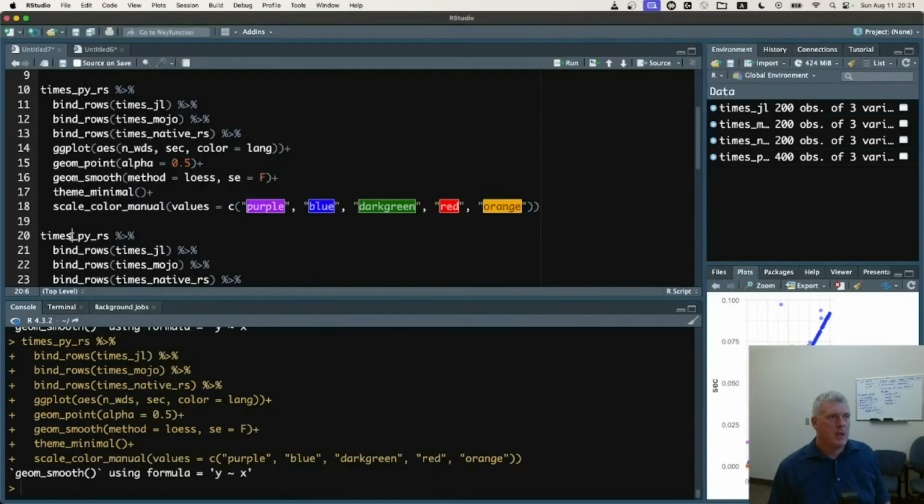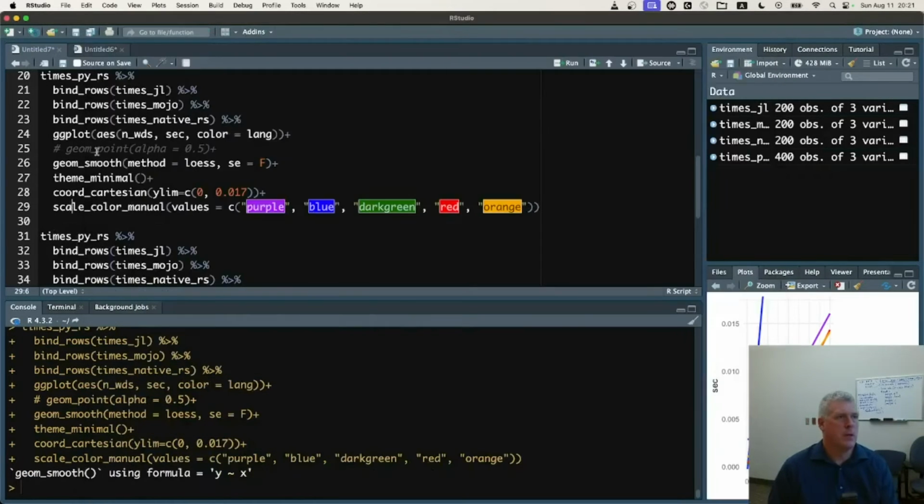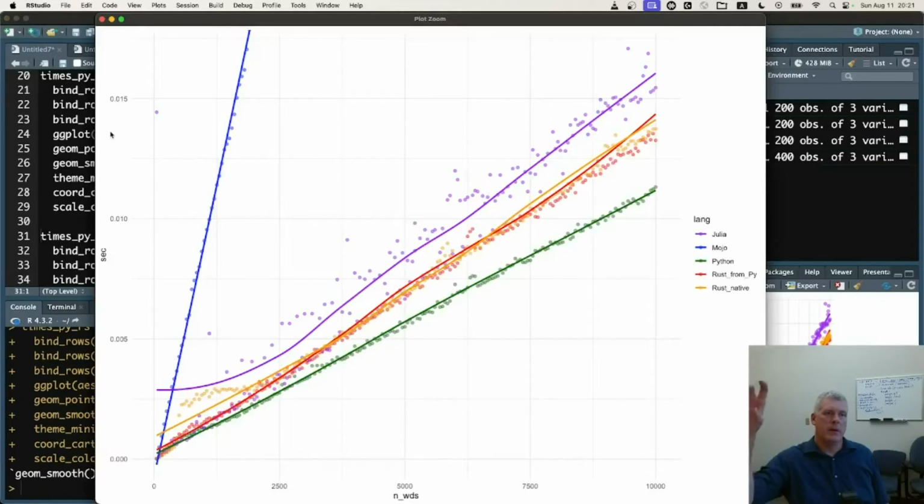No problem. So let's zoom in on the bottom four lines here. In purple, the purple dots and purple lowest line, this is a locally based smoother line, or like a trend line, is Julia. The yellow or orange line is Rust by itself, which I call native Rust. The red line there is Rust called from Python with the PyO3 package. And then the green dots and line is Python by itself.